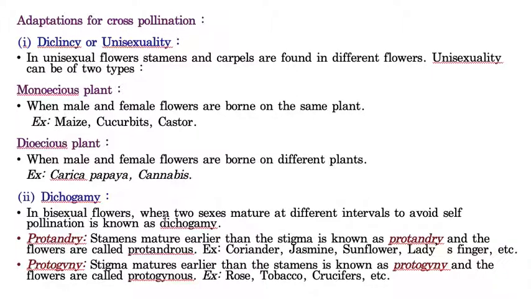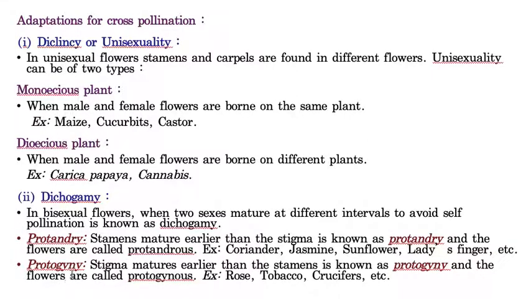In dichogamy, what happens is either the androecium attains maturity earlier than the gynoecium, or the gynoecium attains maturity earlier than the androecium. If the androecium attains maturity earlier than the gynoecium, that is called protoandry. Proto means earlier, andry means androecium attains earlier maturity than the gynoecium, whereas protogyny means the gynoecium attains maturity earlier than the androecium.